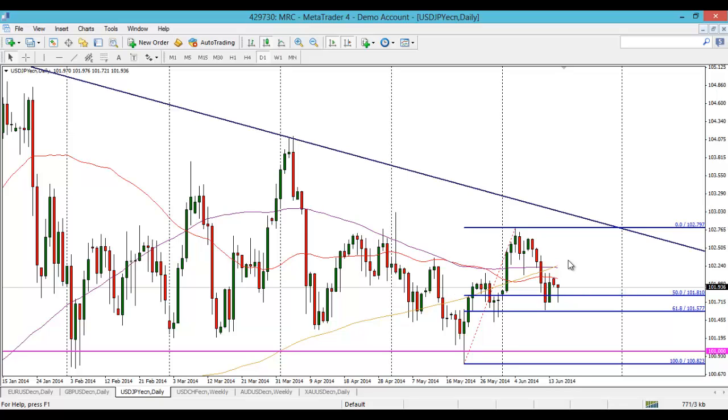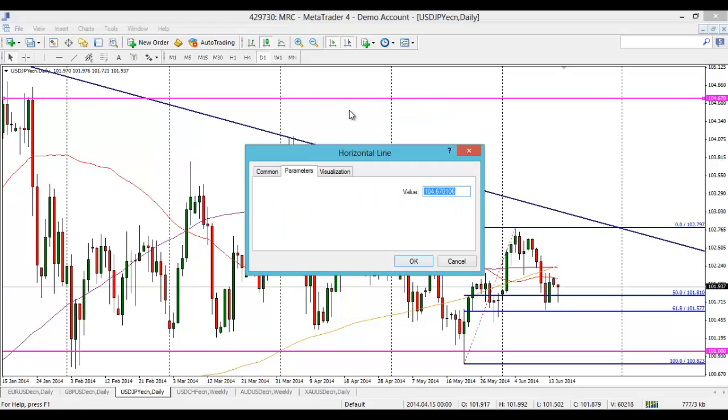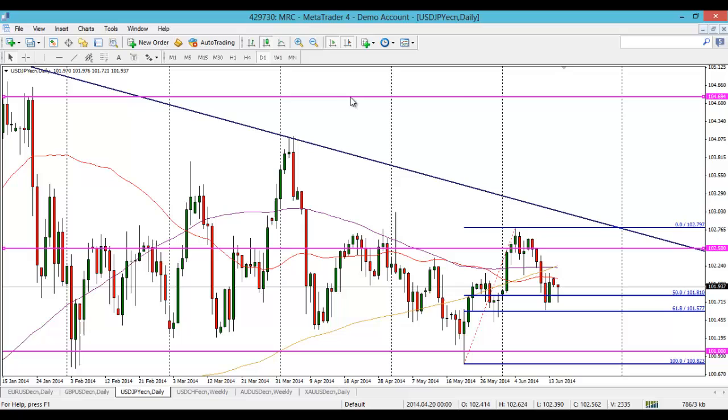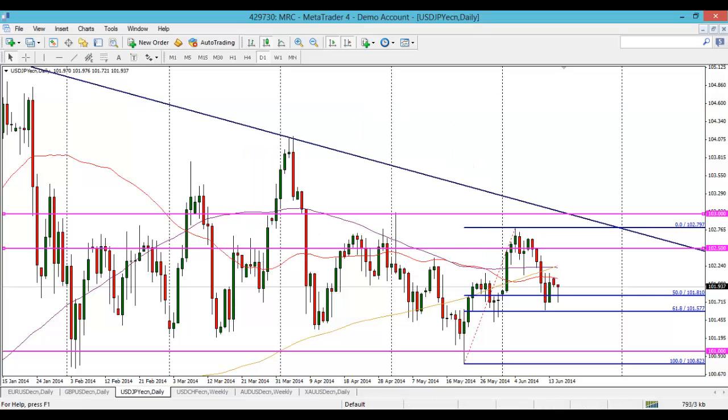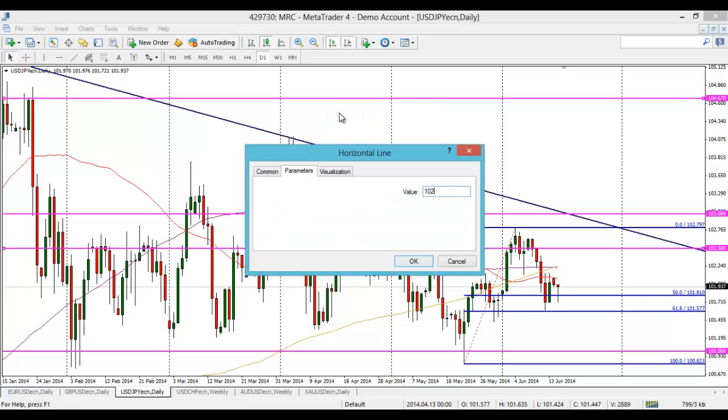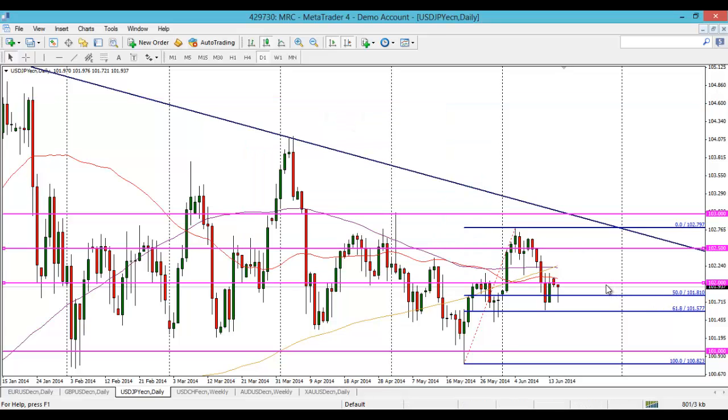It could be a nice reversal, and then we could get a continued move towards the upside here on dollar yen, perhaps towards these sort of 102.50s. We could see that this week. And then of course you've got the 103s, which is above the 0% line. So they're definitely the levels to keep an eye out for as well. I mean, keep 102 there as well in terms of your shorter term play, because that's where we're currently sitting, just below at the minute.